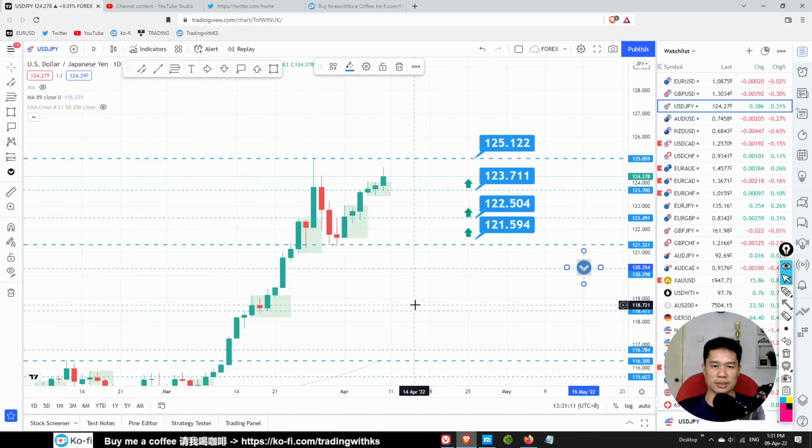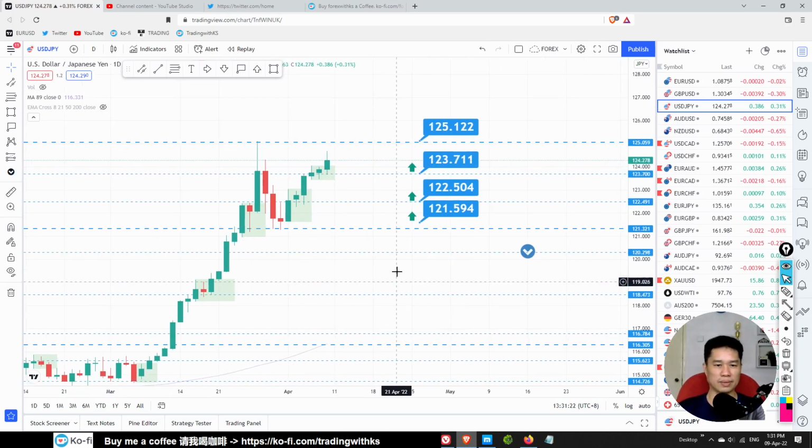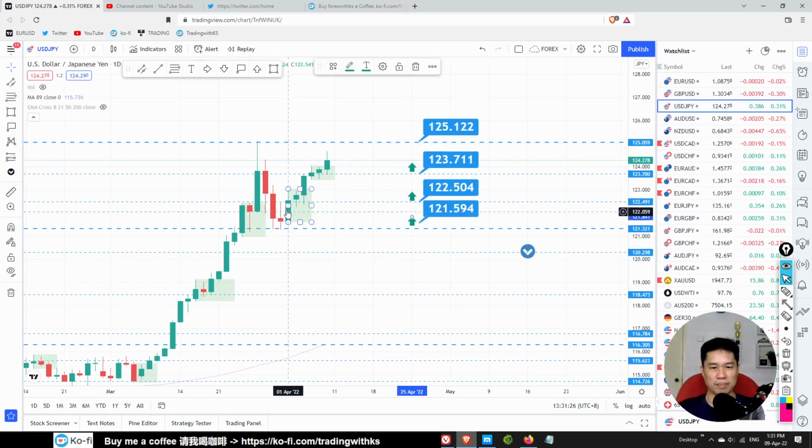Most likely it will make a double top over here, then the price might correct down. For now, there is a sell opportunity over here. I highlighted it whether you executed the trade or not. But now, I think wait for a deeper pullback, then only execute any trade.